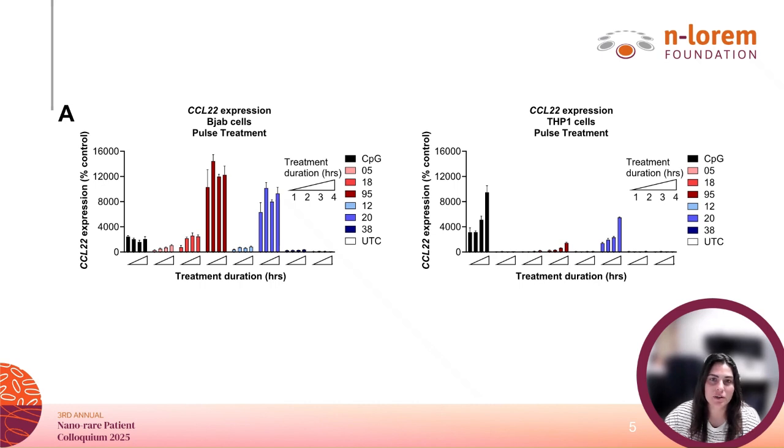Each cell line was exposed to these ASOs for 1, 2, 3, or 4 hours, allowing us to capture the kinetics of immune activation. What we observe is that BJAB cells from the lymphoid lineage show greater sensitivity and discrimination, clearly separating strong, weak, and non-inflammatory ASOs. Meanwhile, THP1 cells from the myeloid lineage respond primarily to the strongest inflammatory ASOs, with weaker responses to mild or non-inflammatory sequences. This difference reflects their biology.